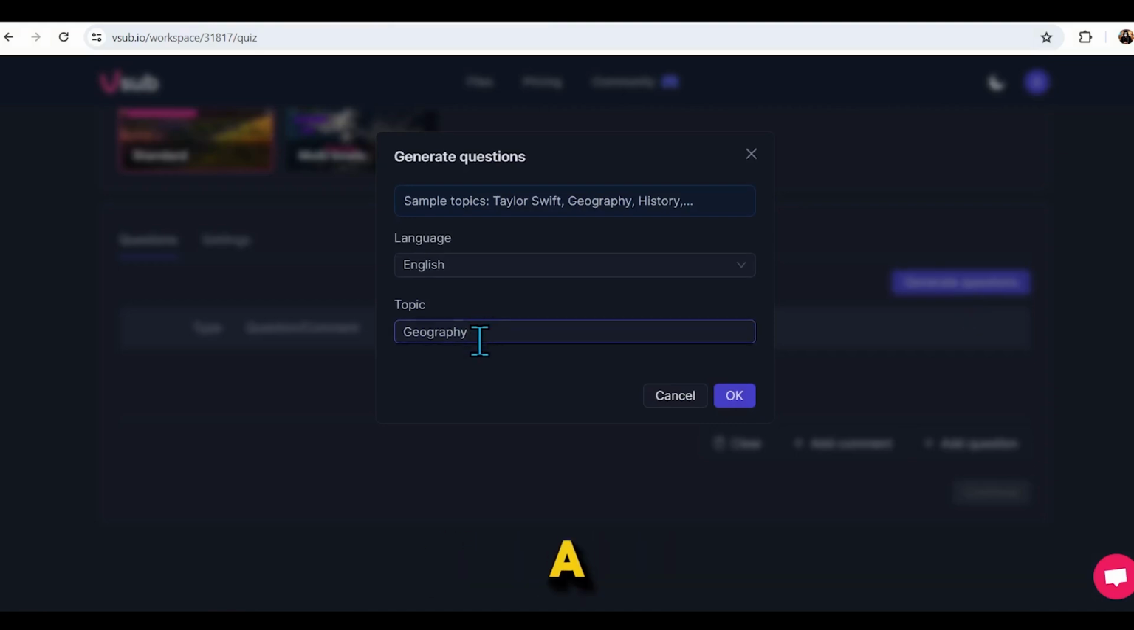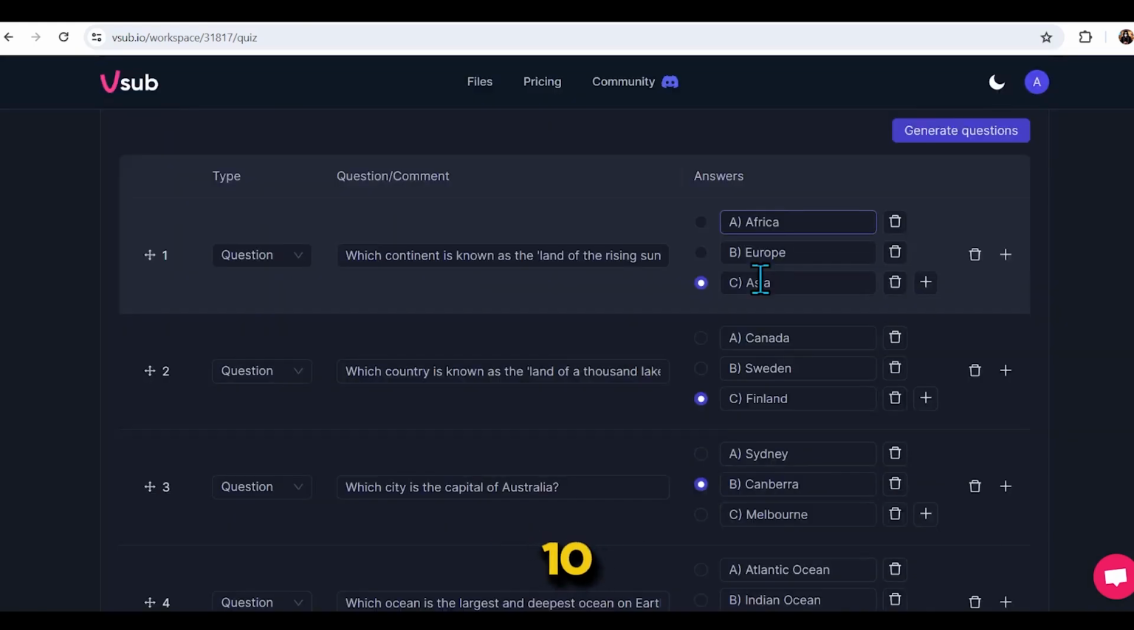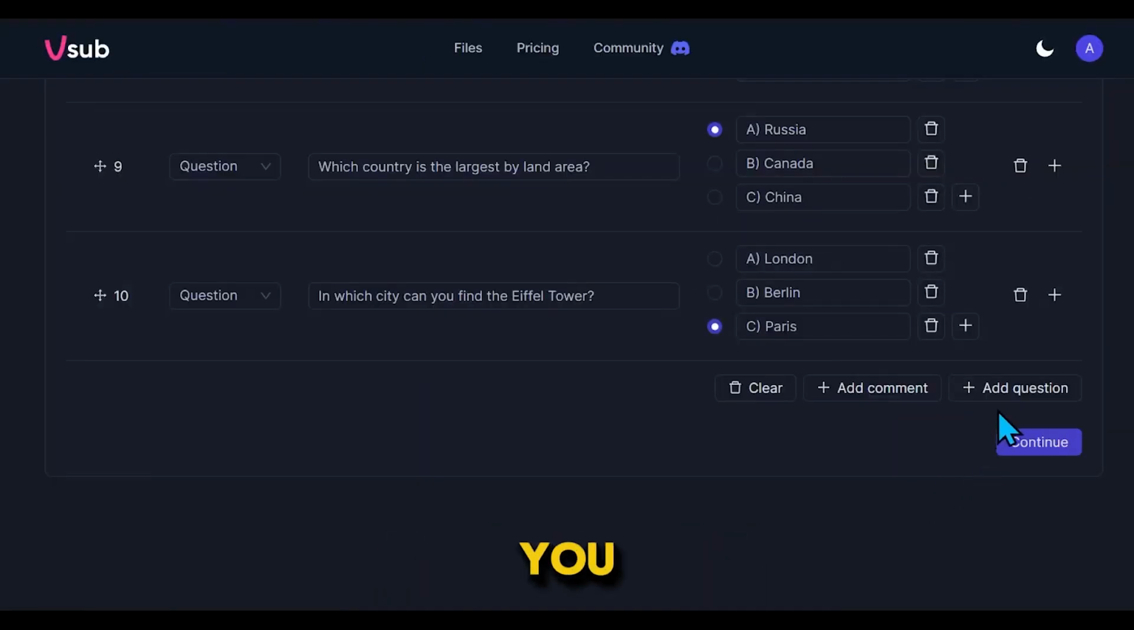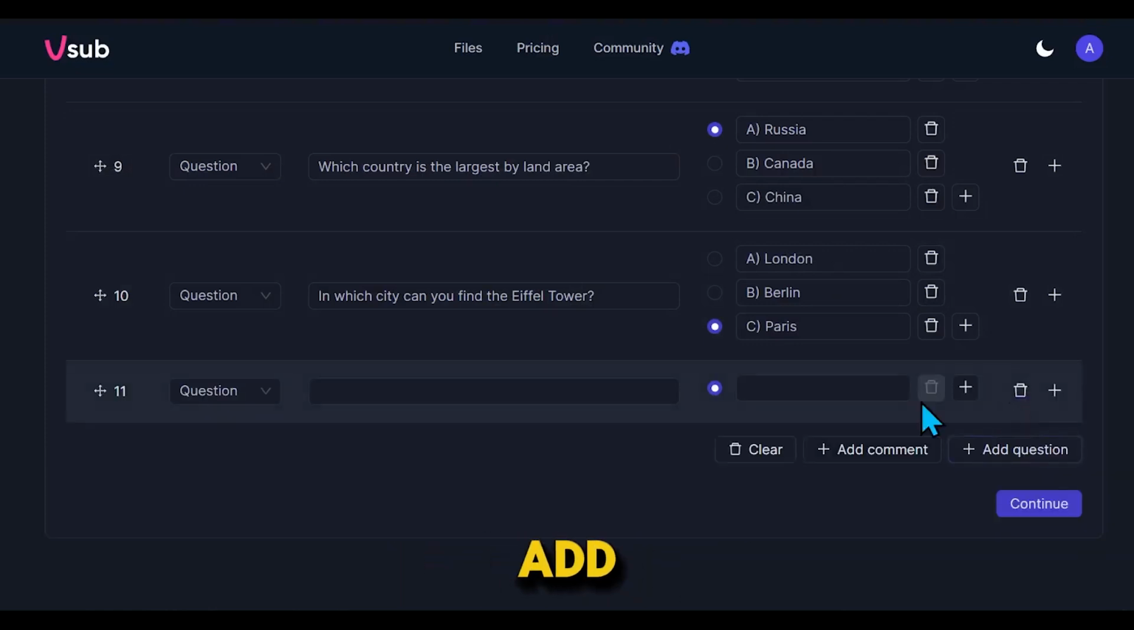Now you need to choose a topic. You can select any topic you like. For example, I will type world and simply click OK. You can see that 10 questions have been generated. If you want to add more questions, click on Add Question. Here, you can manually add quiz questions.